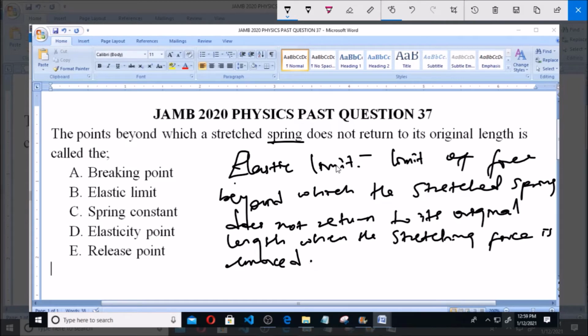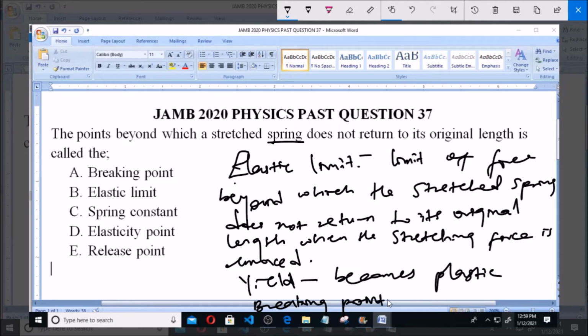Now, after the elastic limit, we have what we call the yield point. At this yield point, the elastic material loses its elasticity completely and becomes plastic. Now, after this yield point, the next is what we call the breaking point. At this breaking point, this elastic material begins to break. That's the point beyond the yield point.